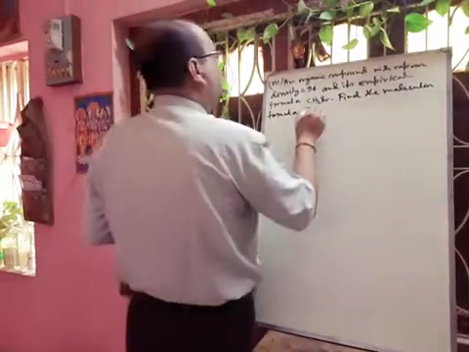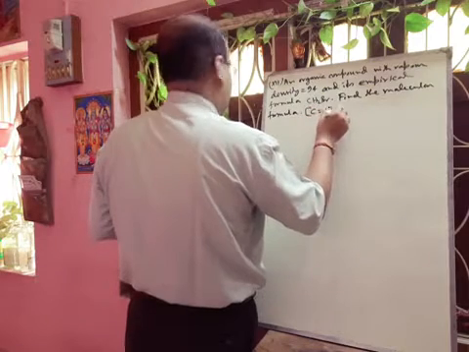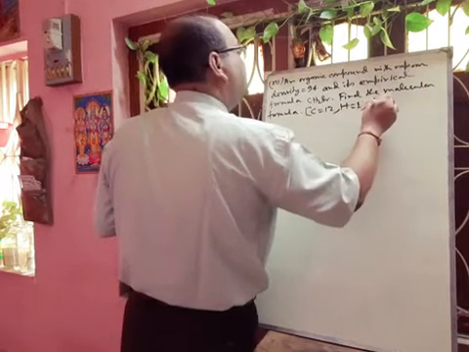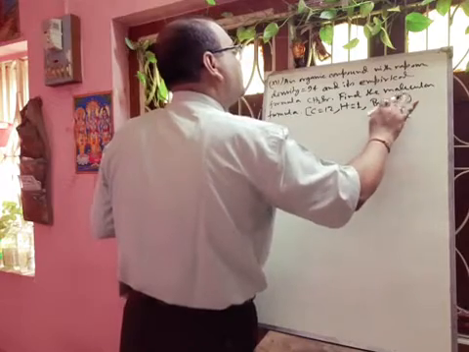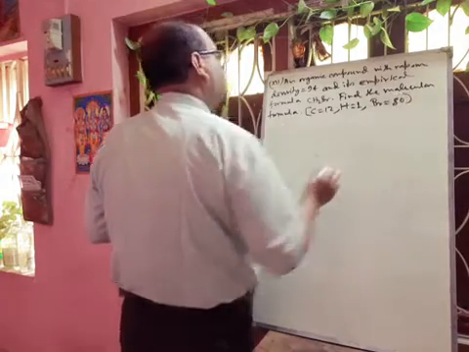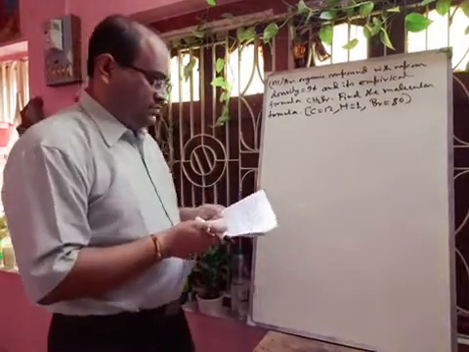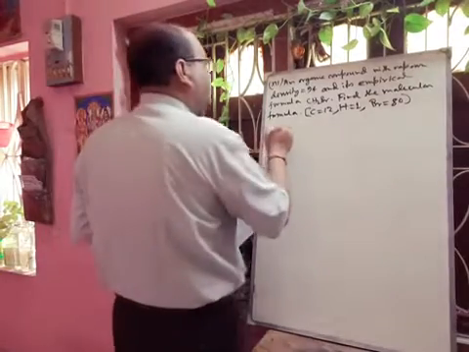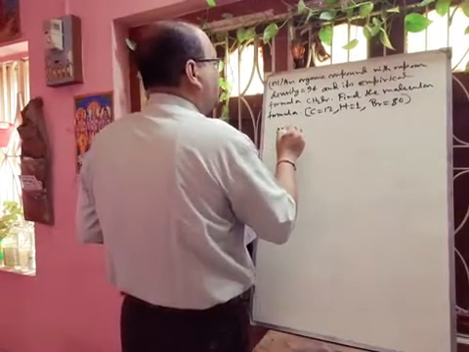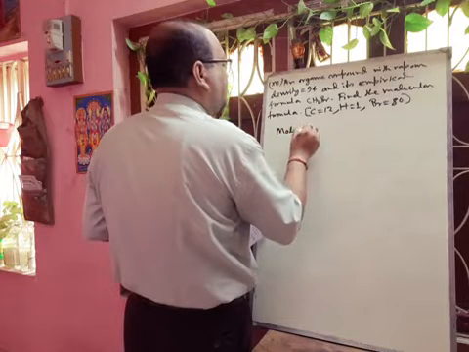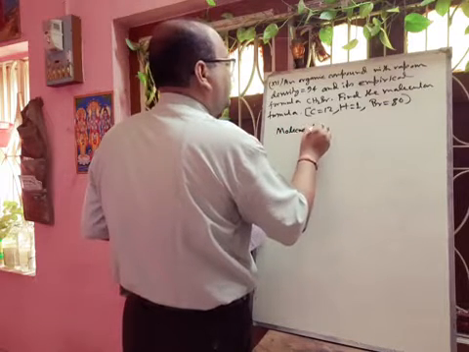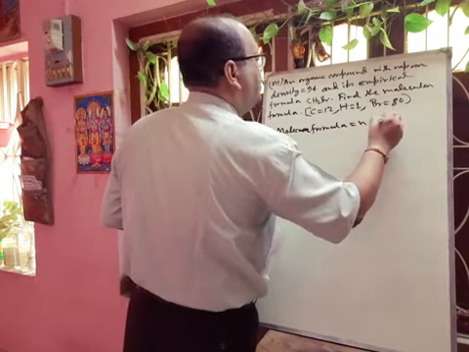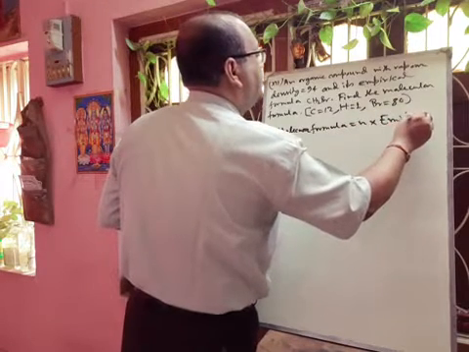Okay, carbon is equal to 12, hydrogen is equal to 1, and bromine is equal to 80. Now here we know that molecular formula is equal to n into empirical formula.